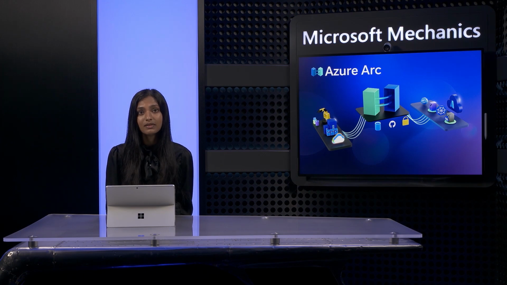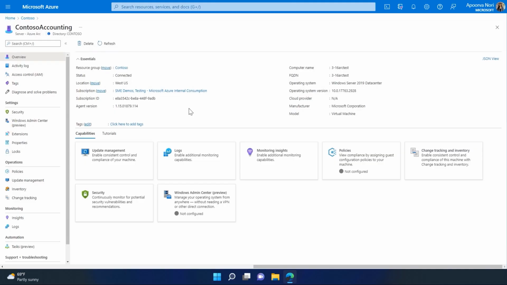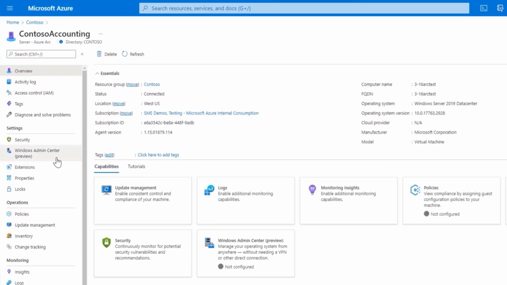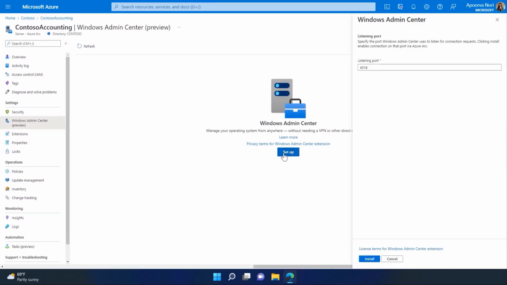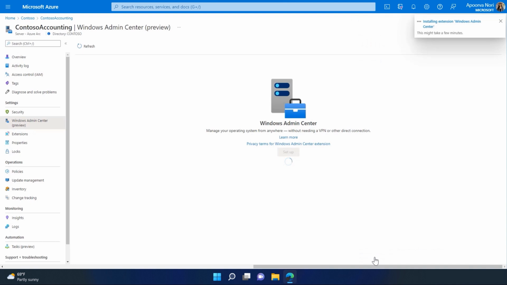Here I am in the Azure portal looking at an on-premises Arc-enabled Windows server. Notice the new option on the left for Windows Admin Center. Let's set this server up for remote management. I'll keep the usual defaults for listening port and hit install. And note, I don't need a VPN, public IP, or direct connection to securely access this server. Once it's ready, I just need to connect.